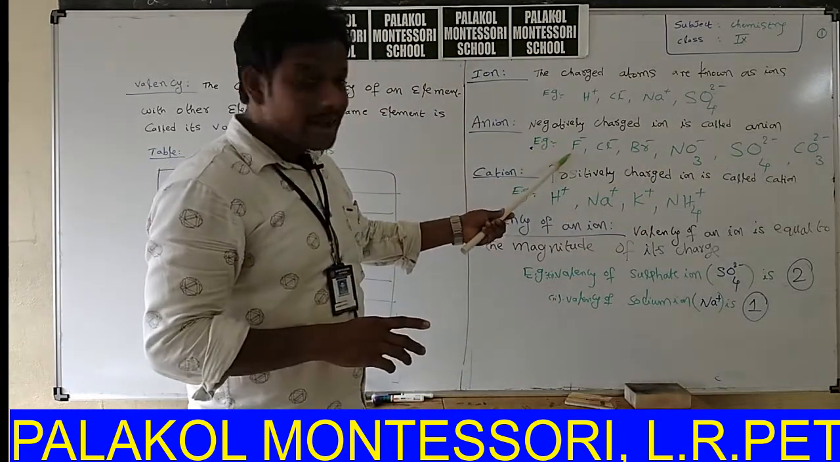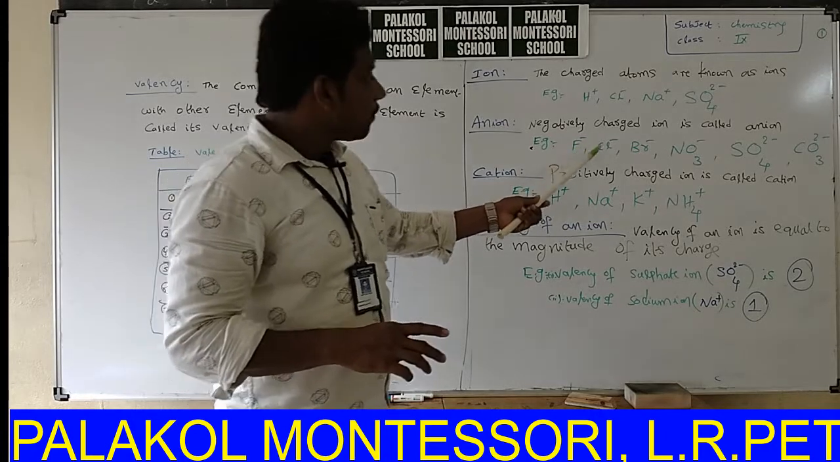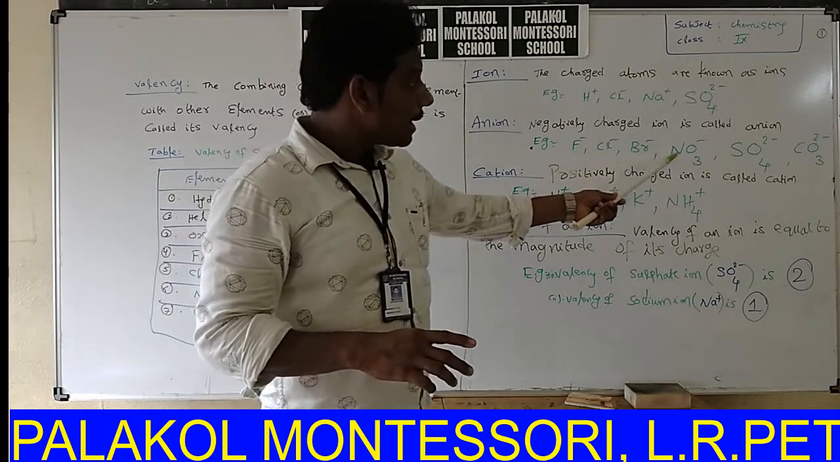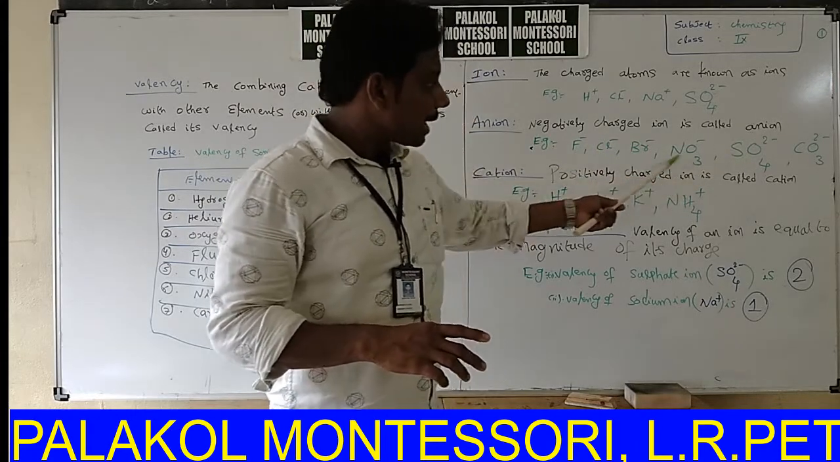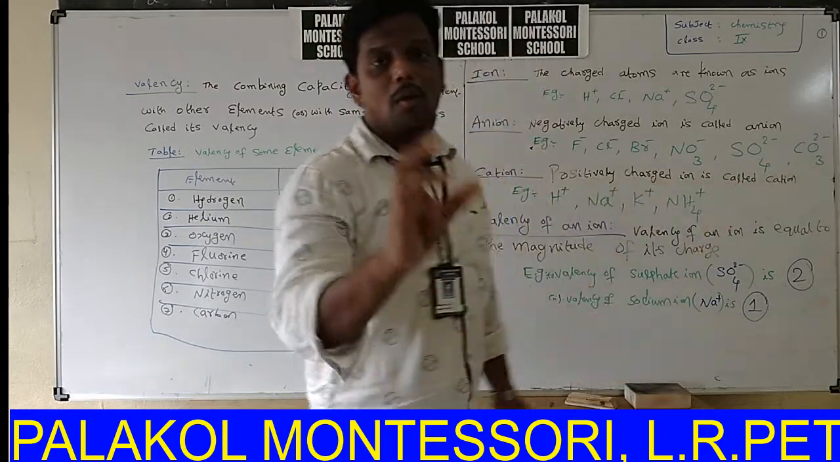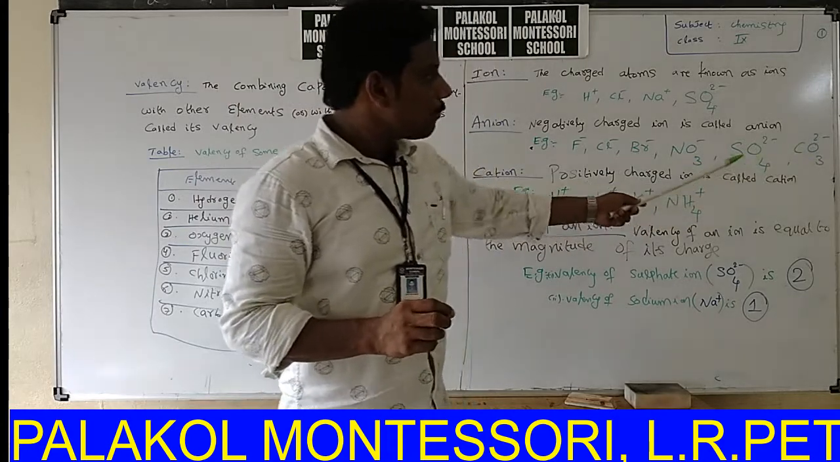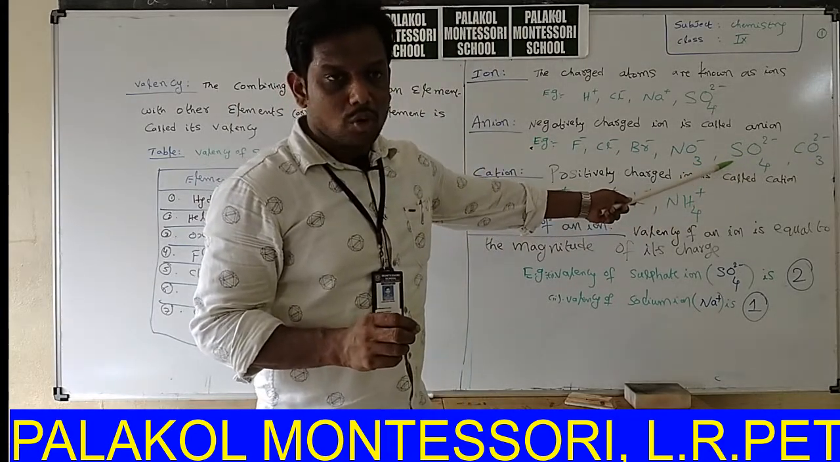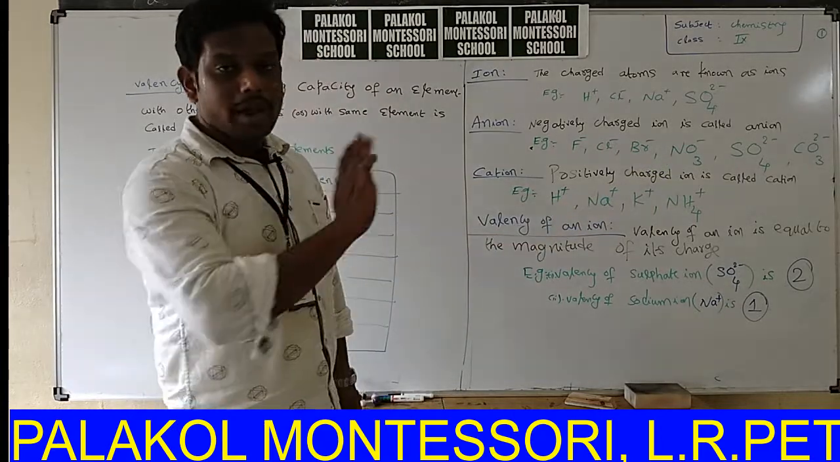Example: F minus, fluorine ion. We will call it fluoride. Chlorine ion, bromine ion, sulfate ion, nitrate ion, carbonate ion. What is the formula of carbonate ion? CO3 2 minus. What is the formula of sulfate ion? SO4 2 minus. What is the formula of nitrate ion? NO3 minus.